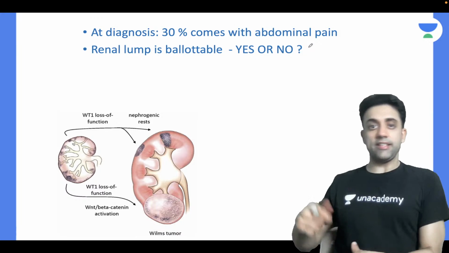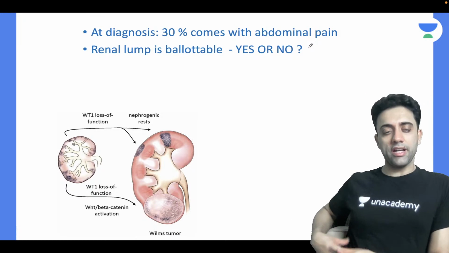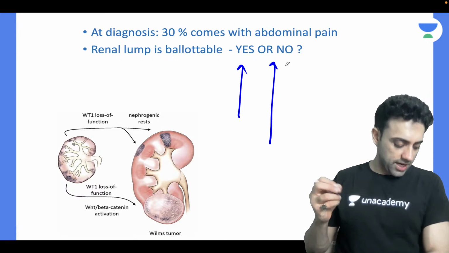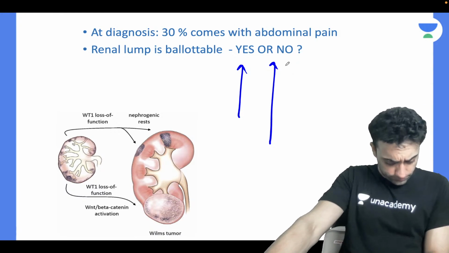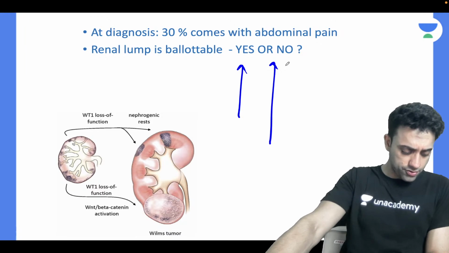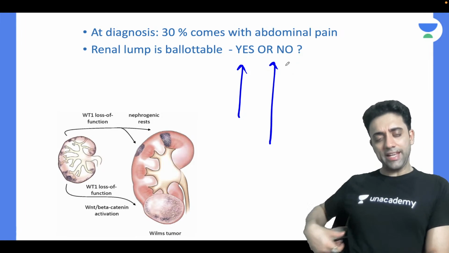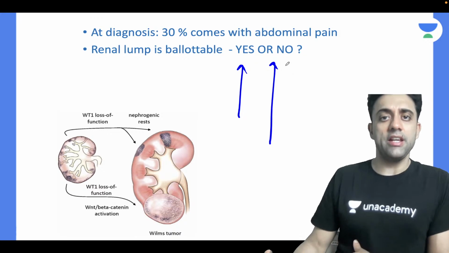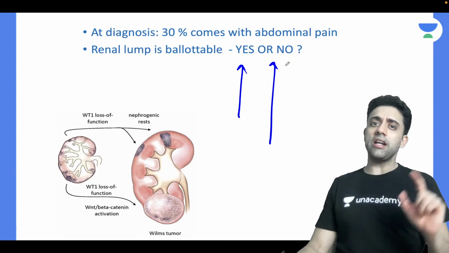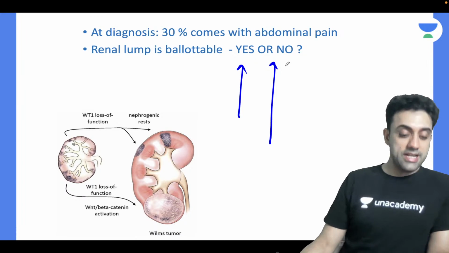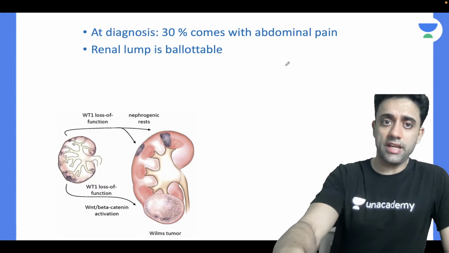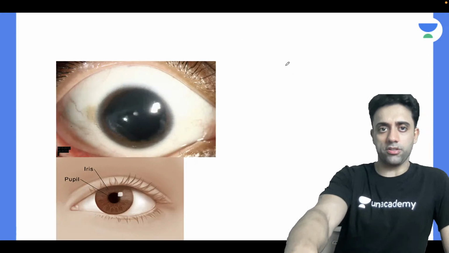It's a Wilms tumor, right? Renal tumor, right? Is it ballotable or not ballotable? Yes or no? Any kidney tumor or renal mass, even the kidney itself, are kidneys ballotable or not? Yes, kidneys are ballotable. They move with respiration. Renal lump is ballotable, right?